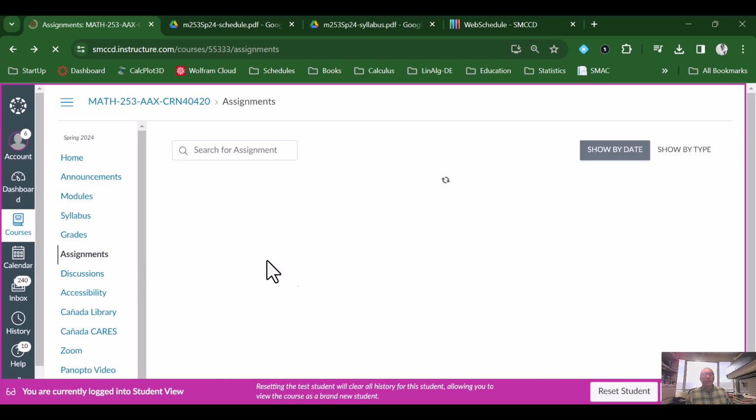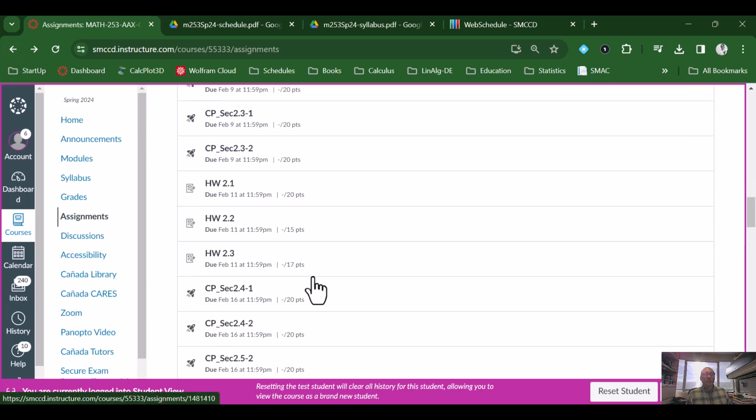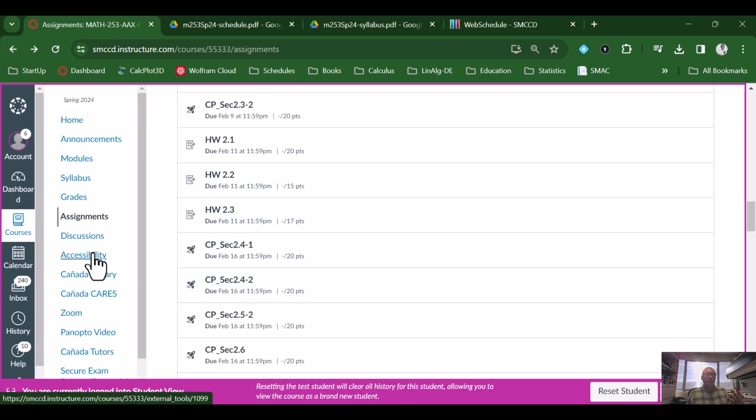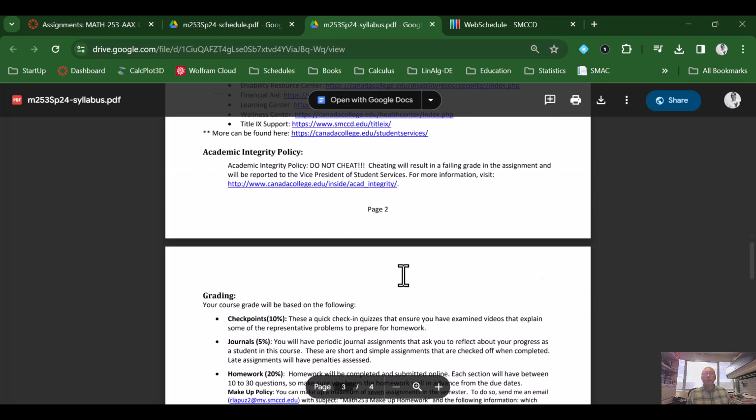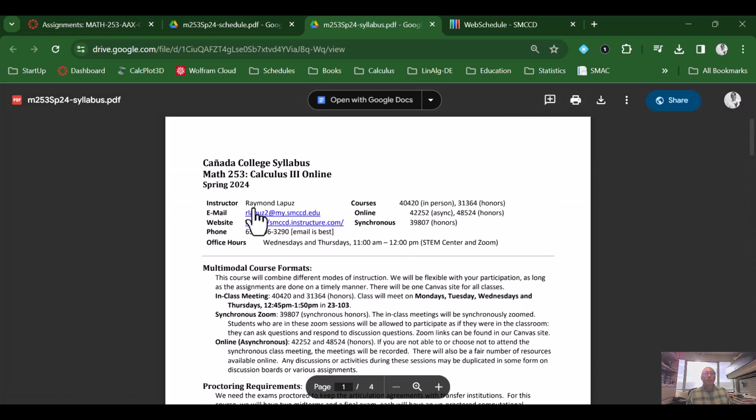All right, so aside from that, you'll see some of the other assignments are just a different variation of these different types of assignments that you'll get. The rest of the information here are things that you can just take a look at, view. Let's just quickly go over the syllabus before we wrap things up.